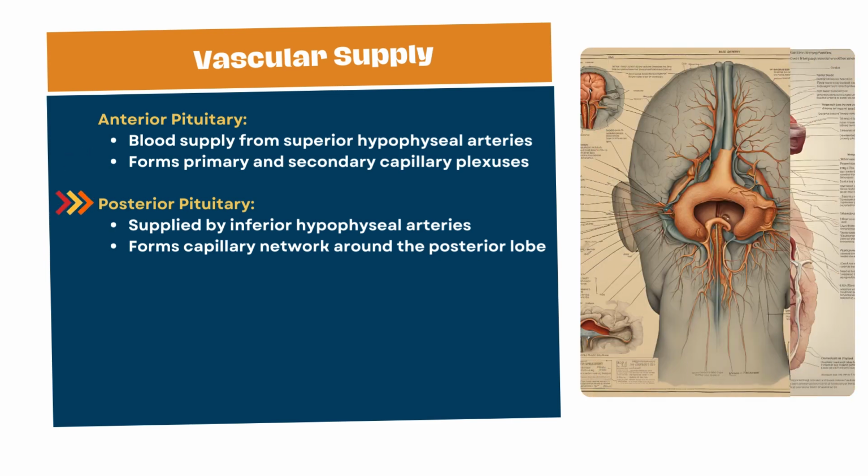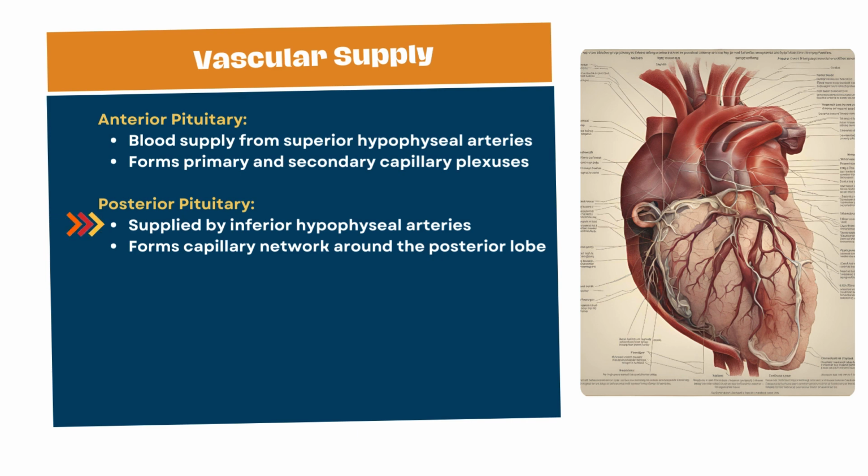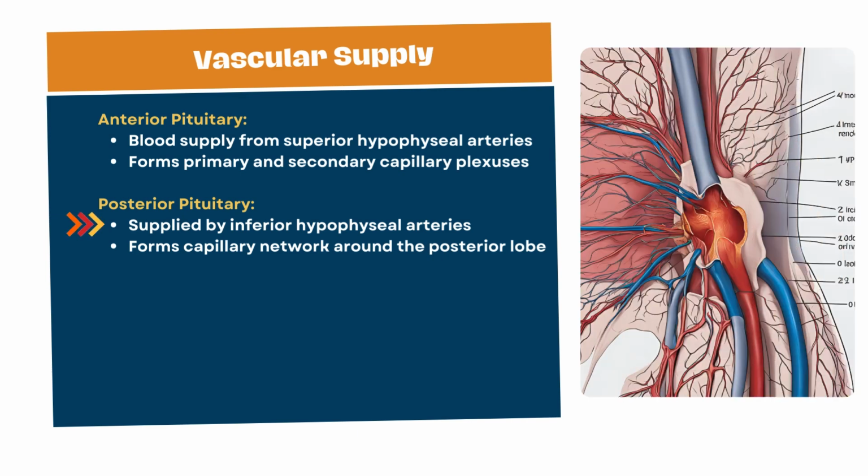Posterior pituitary, primarily supplied by the inferior hypophyseal arteries, which form a capillary network around the posterior lobe, allowing for efficient hormone release into the bloodstream.